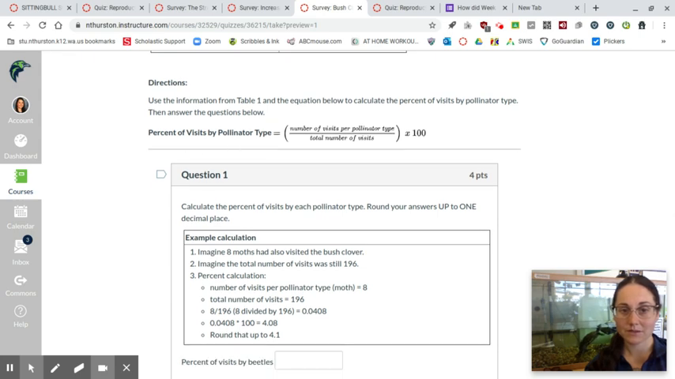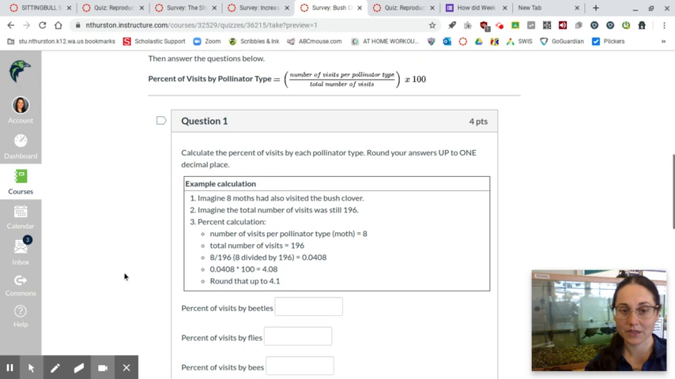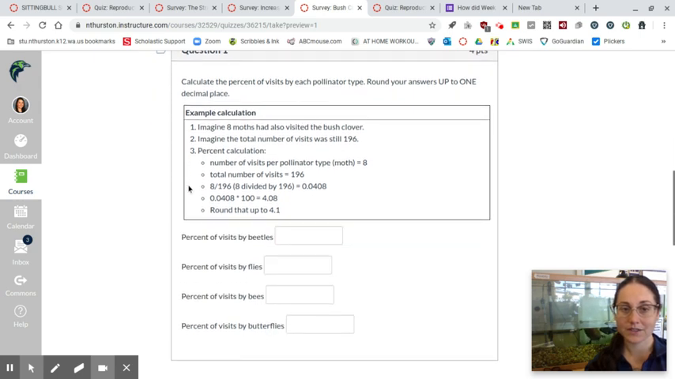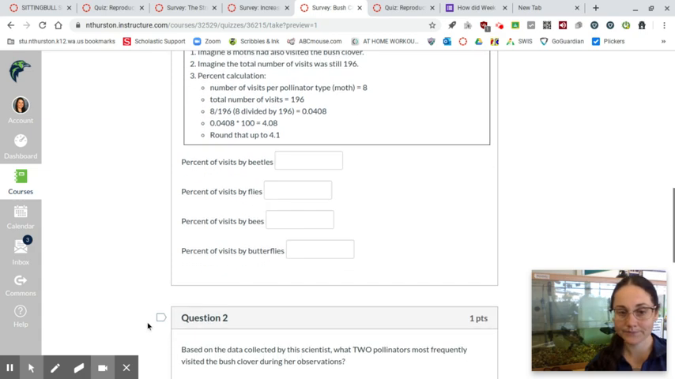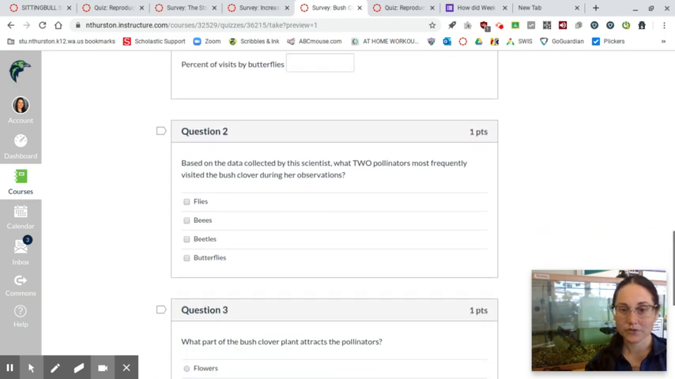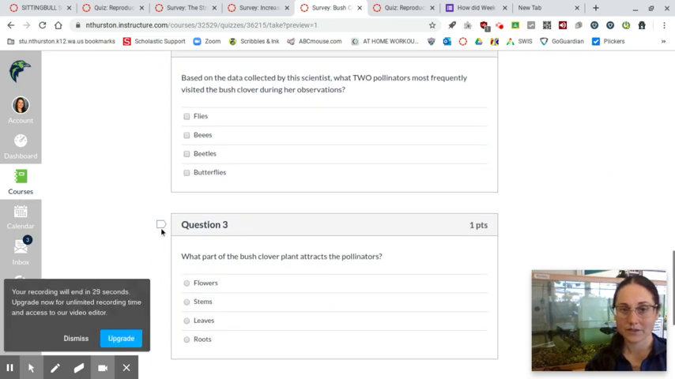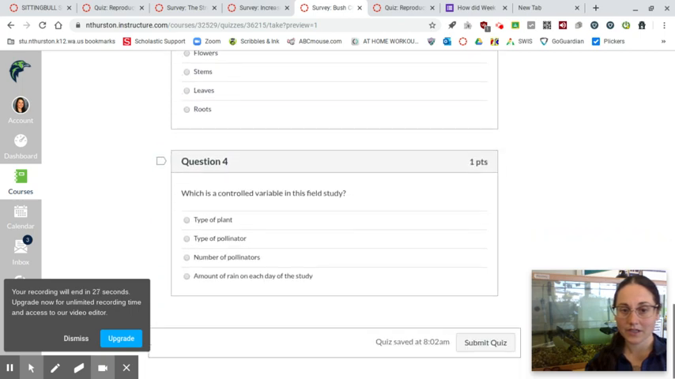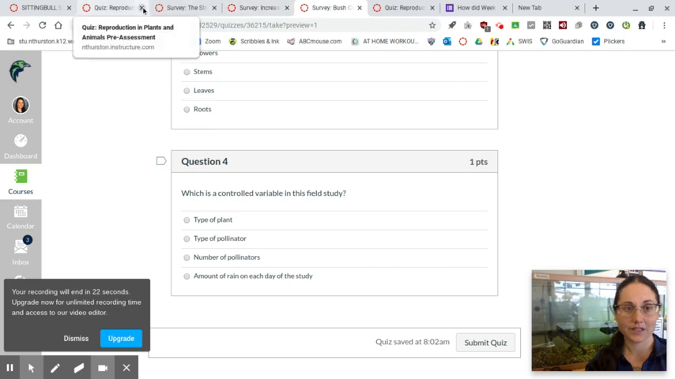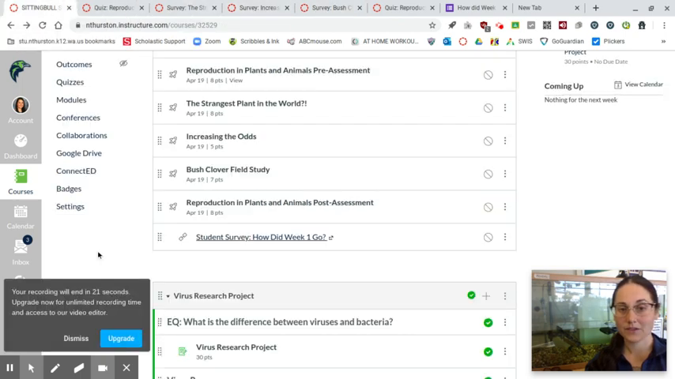So percent of visits by pollinator type gives you the number of visits per pollinator divided by the total number of visits times 100. So you do need to do a little math here. It's going to give you an example calculation of how to do that, and you're going to find out what are the beetles, flies, bees, and butterflies percent visits. Question 2 is asking more about these pollinators, and then you're going to hit submit when you're all done with this field study. Okay, back to our module here.